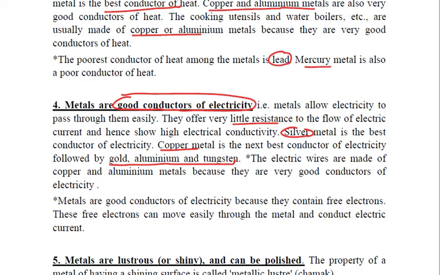Now the electric wires are made up of copper, we know, and mainly aluminium also. Why? Because both of them are very good conductors of electricity. Why not silver? Very simple to reply. It is quite expensive, right? Now, metals are good conductors of electricity, and there is a reason behind it. The reason is that they contain free electrons, which can easily move through the metals and conduct electric current.